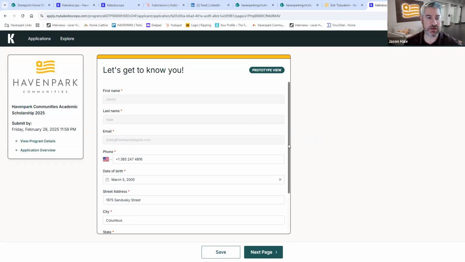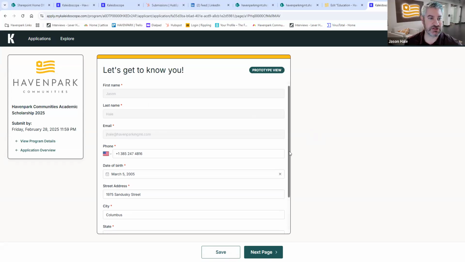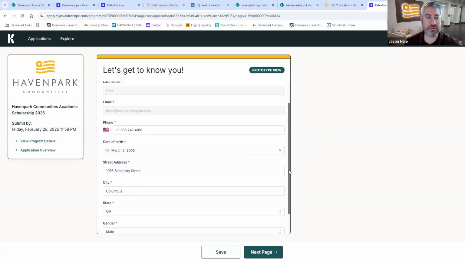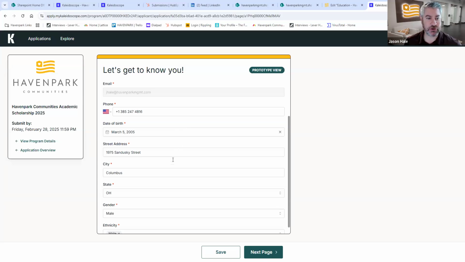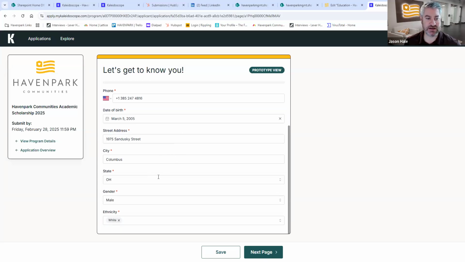But this first page is really just basic biographical information: your first name, last name, email address, the one that you check the most, I would encourage you to put in there, your telephone number, your date of birth, your current street address, city, state, the gender that you identify with, and of course your ethnicity. Moving on to the next page.